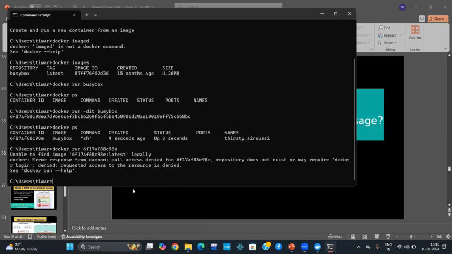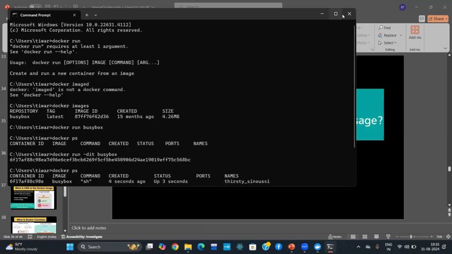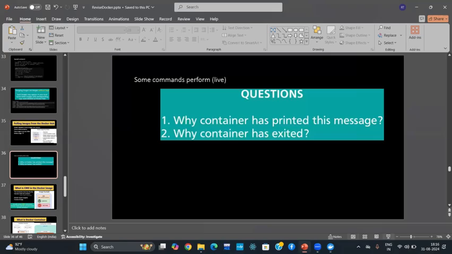Actually, this is already running now. This search is about the images, but I didn't give the image name. I just gave the ID of my container because the container is running, so this command can't be performed. Okay, so I move forward.